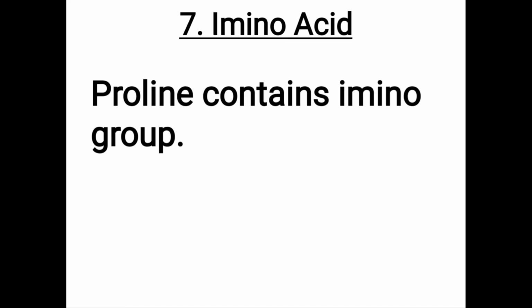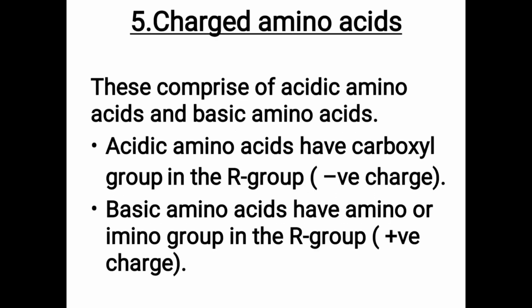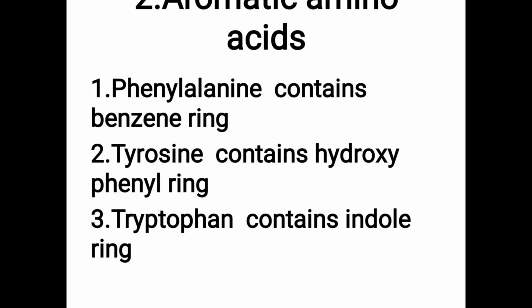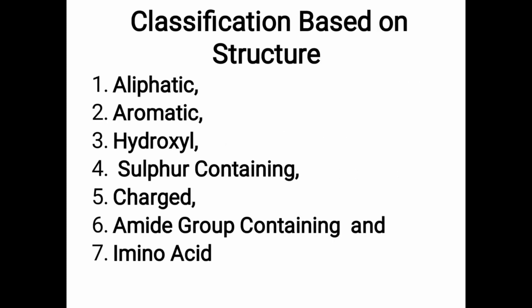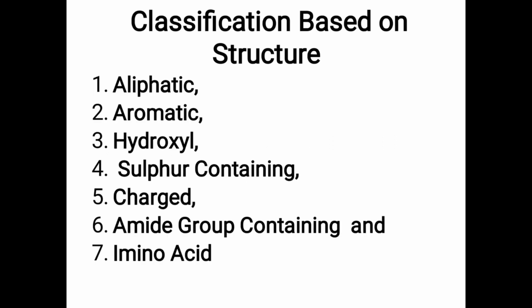So there are seven classifications of amino acid based on structure, sometimes also called side chain. 5 marks. 7 classes are there: aliphatic, aromatic, hydroxy, sulfur containing, charged, amide.